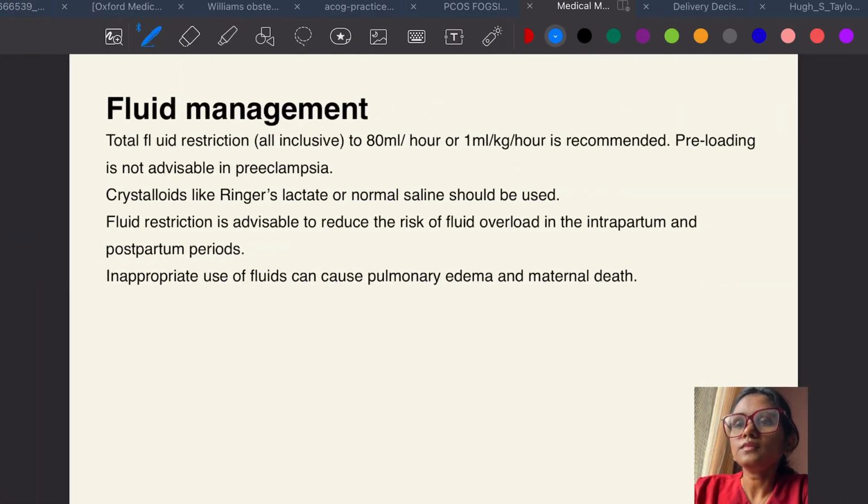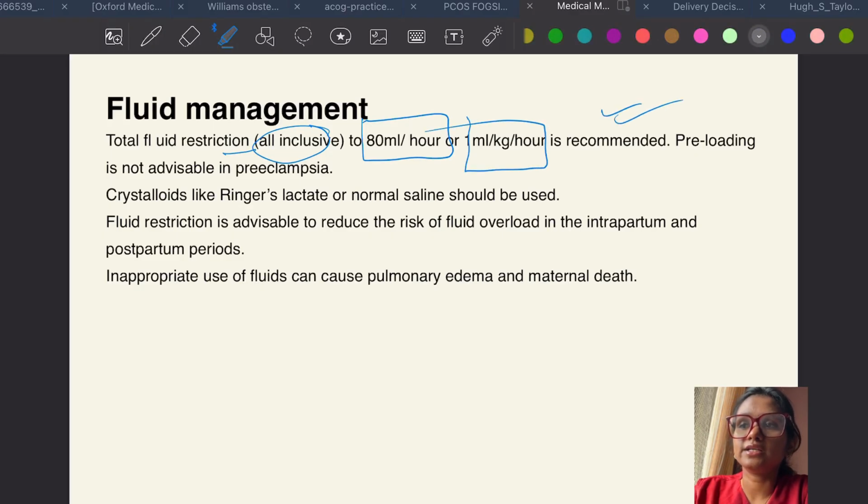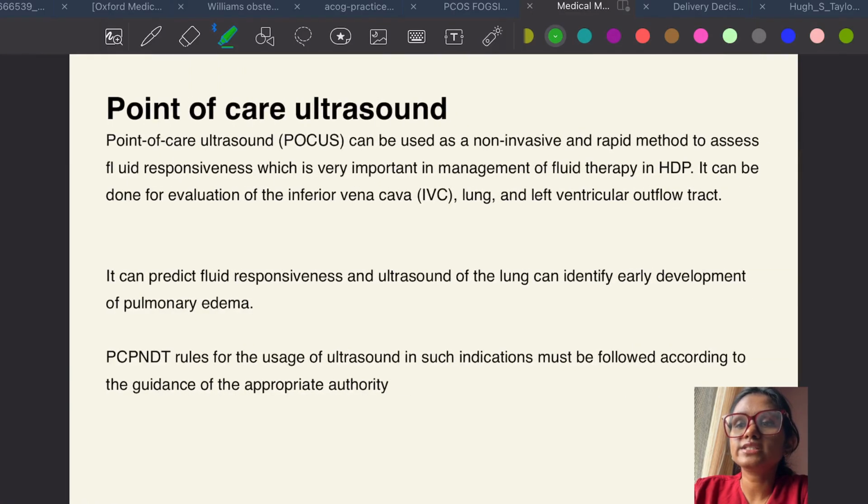Okay, right. Now fluid management, total fluid restriction, all inclusive, it is 80 ml per hour or 1 ml per kg per hour is recommended. Preloading is not advisable in preeclampsia. Crystalloids like Ringer's lactate or normal saline can be used. Fluid restriction is advisable to reduce the risk of fluid overload in the intrapartum and postpartum periods. Inappropriate use of fluids can cause pulmonary edema and maternal death.